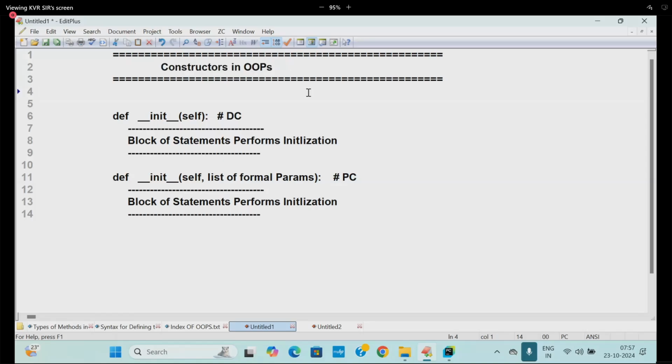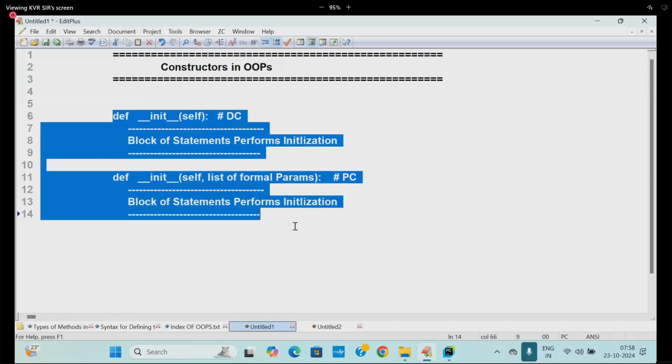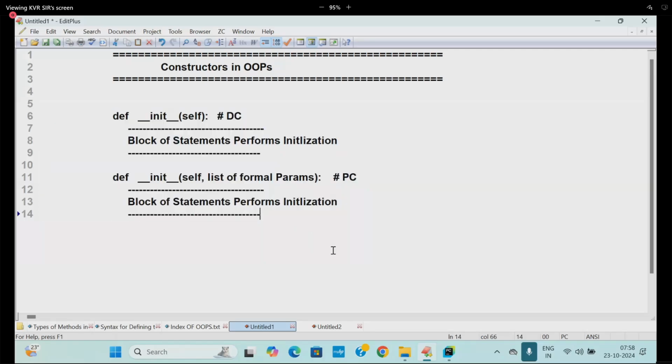To initialize the object. If I don't initialize the object, what will happen? It will be empty. Later, to fill the empty object, we have to call the method explicitly. It will be a difficult, double process. That's why we go for object initialization by the constructor itself. So what are the rules here?